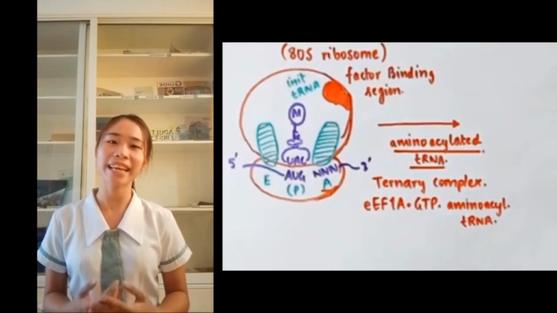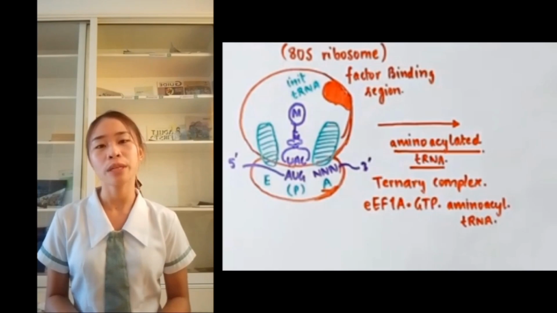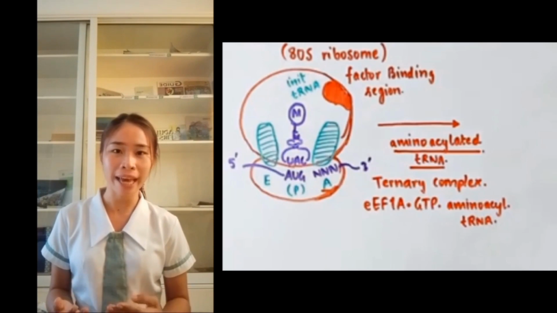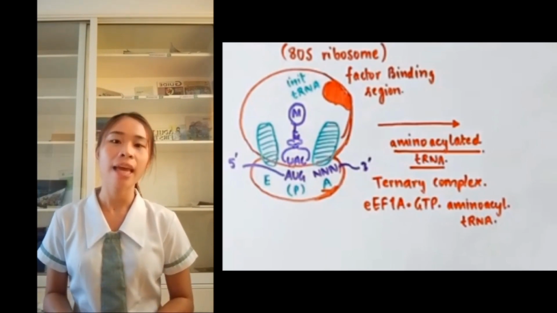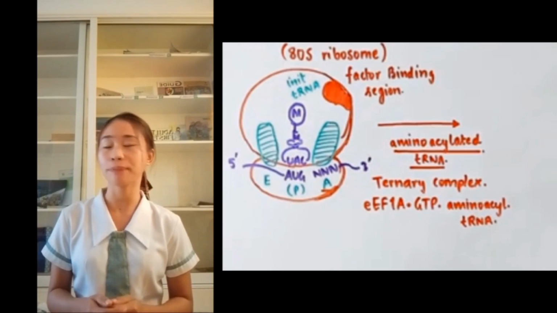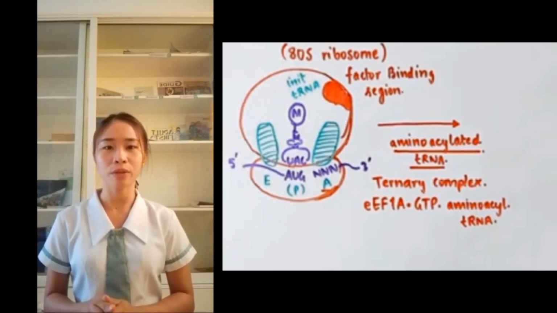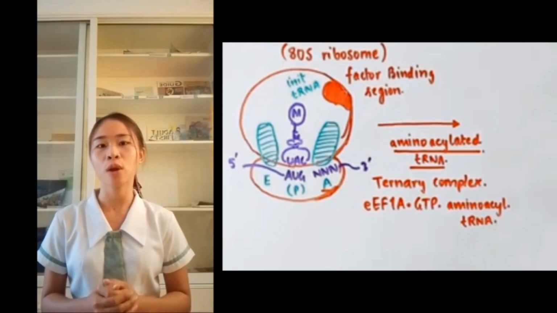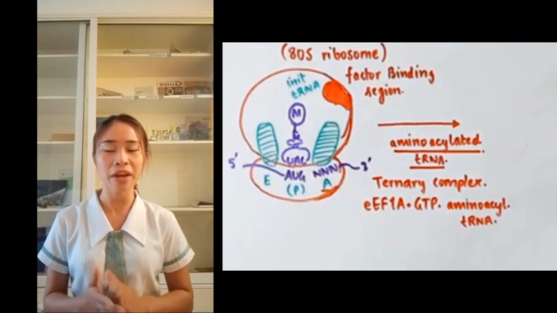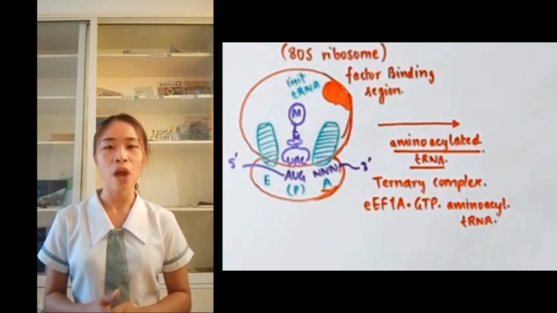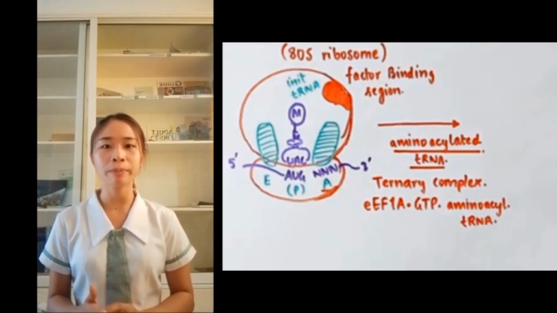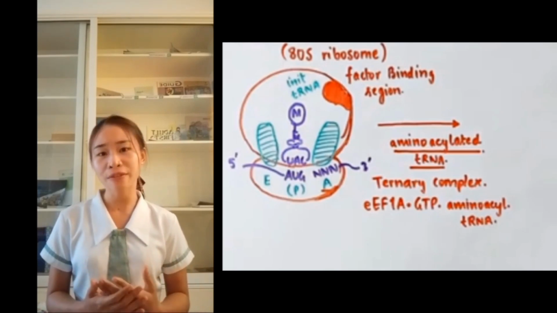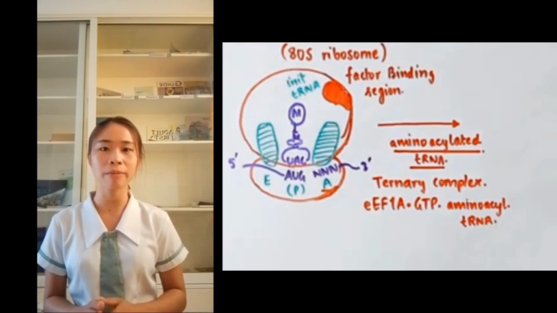So we end up in the initiation 80S ribosome complex, where the AUG is the start codon and it carries methionine, so we have the P site occupied by the transfer RNA, and the A site and E site are both empty. The 60S ribosome subunit contains a factor binding region, and this complex moves on to the next step where the amino-acylated tRNA is carried by elongation factor 1A, which is carrying GTP. GTP means guanosine triphosphate, and it is hydrolyzed and releases energy, and that energy is utilized for elongation factor assembly.